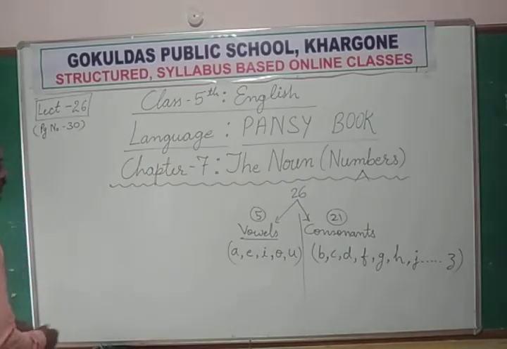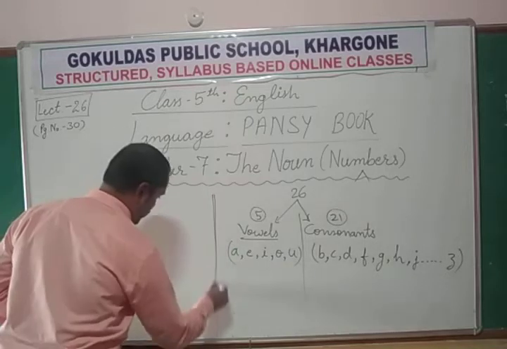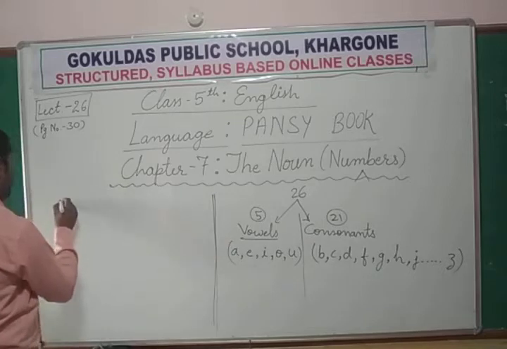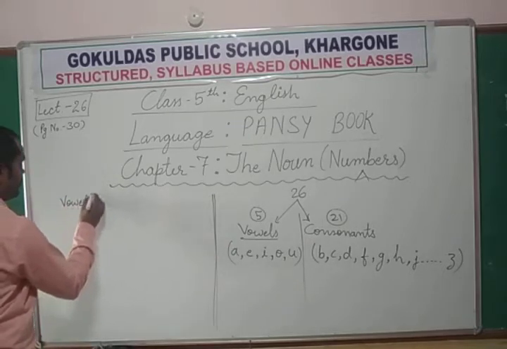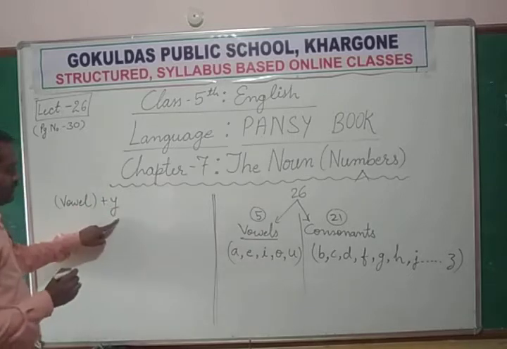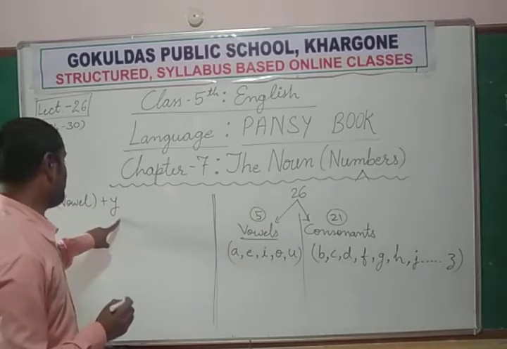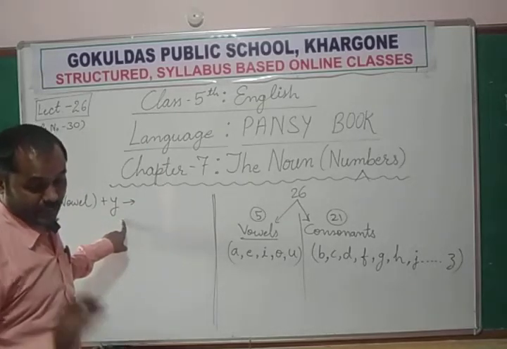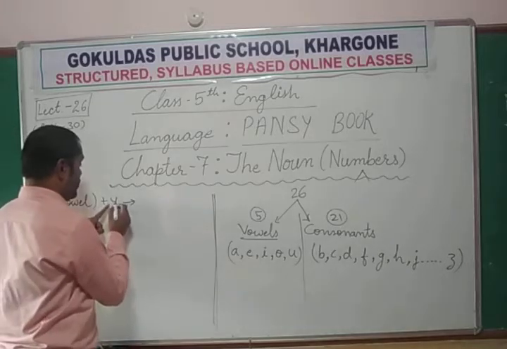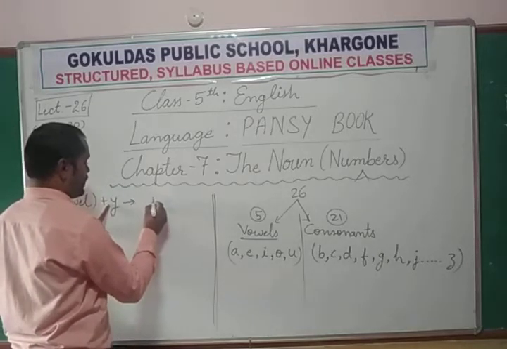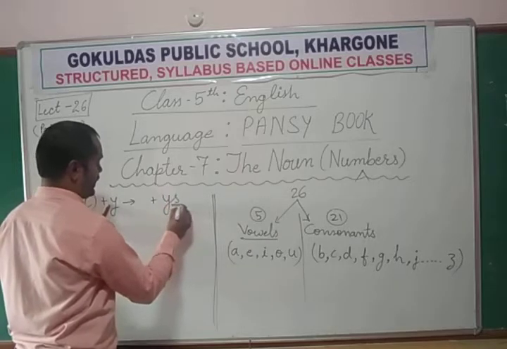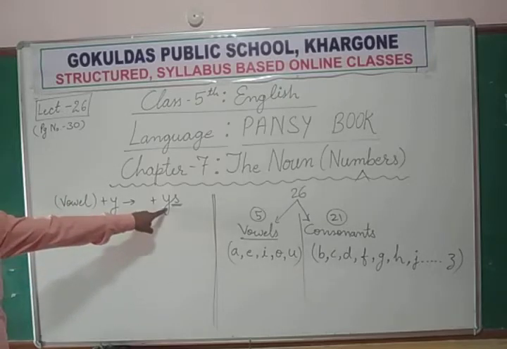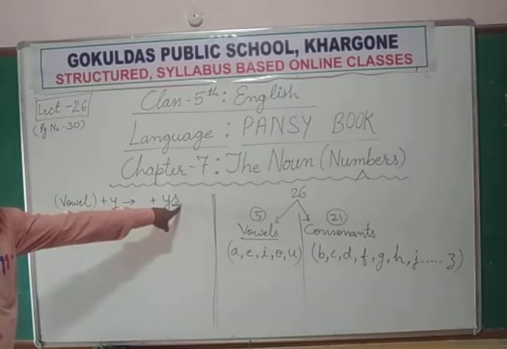This rule is applicable for only vowel plus Y. But when it is consonant plus Y, it is different. Now the second case is vowel, then at the end of the spelling or word there is Y. So at that time, what we need to do? We don't need to add IES. We just keep Y, and Y with S. Don't replace Y. Keep it as it is, and simply add S here.